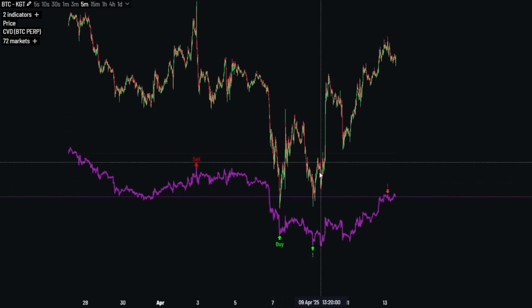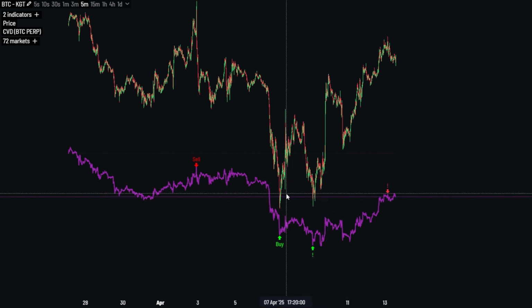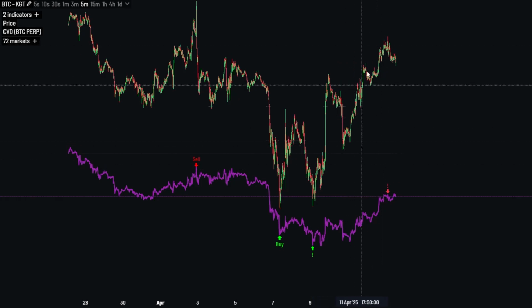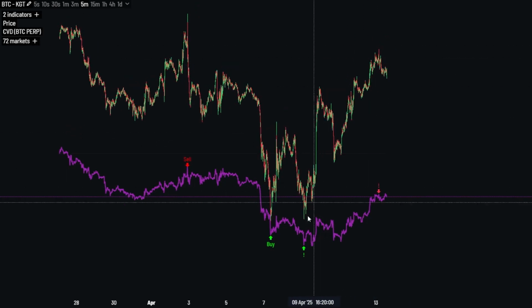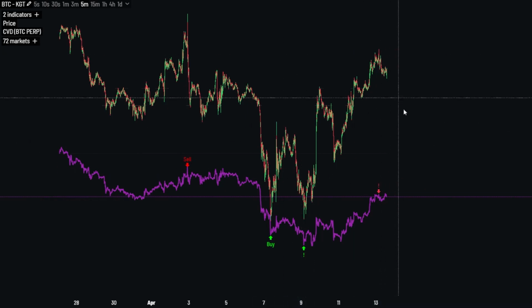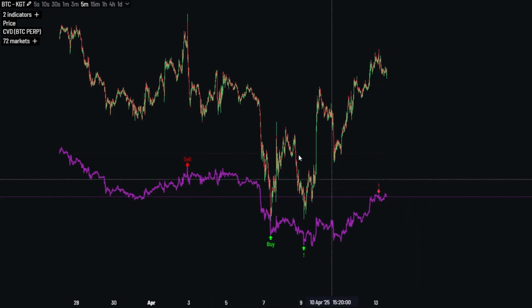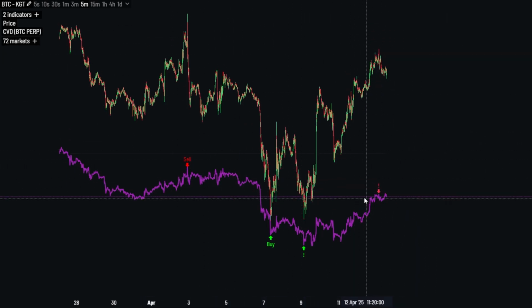Obviously, this is not a diagonal as well. The wave 3 is longer than wave 1, same as wave 5 being longer than wave 3. And that means there is higher potential that this is a corrective wave and we are moving toward the downside. And we got the signal for it on KGT here.